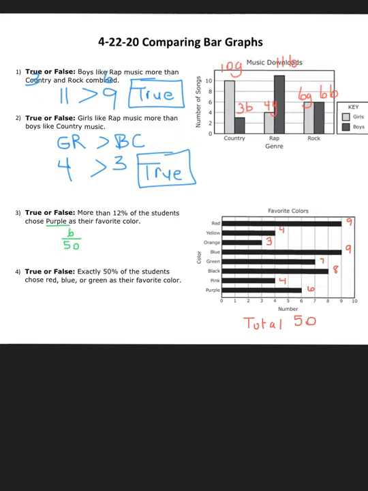So the part is 6, the total is 50, and then we would set up x over 100. If I cross multiply, or I can see from 50 to 100, that's times 2, times 2, and that would give me x equals 12%.